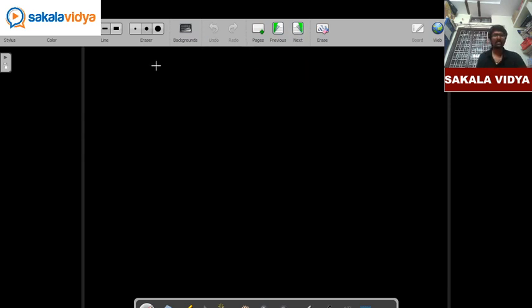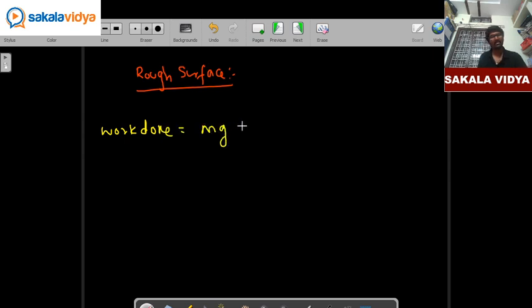So for a rough surface, what is the formula to calculate work done? Work done will be mg times of sin theta plus mu cos theta into L. L is nothing but the displacement made by the object. So here the mass of the object is how much?